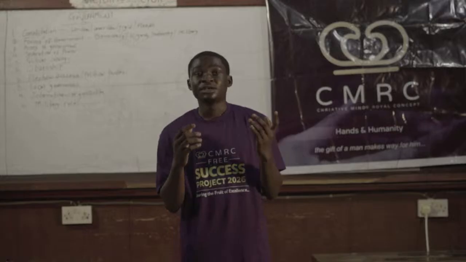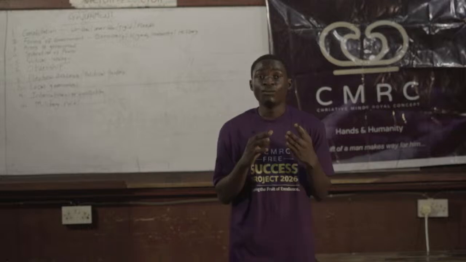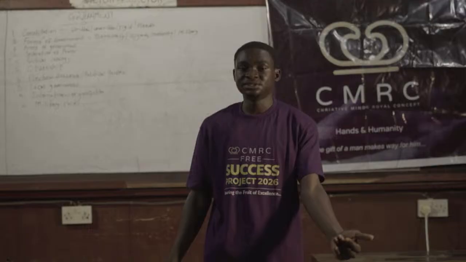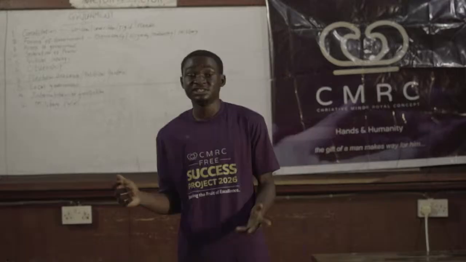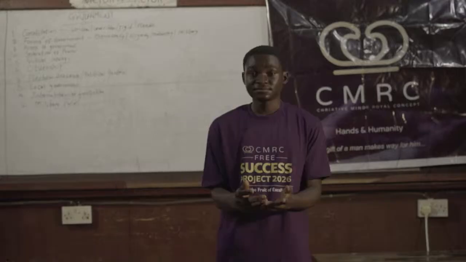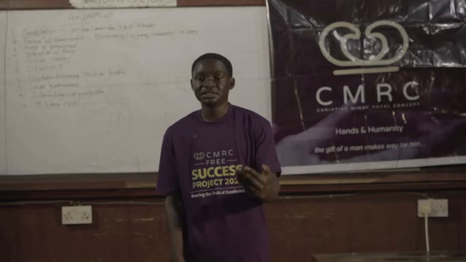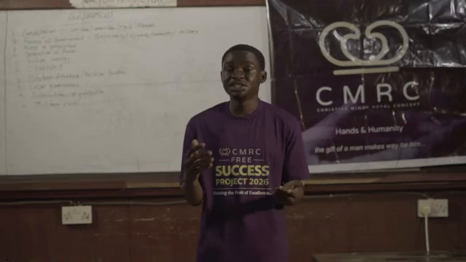Now, starting from the first one, let me start from the executive council. The executive council, you will always see them saying that the executive government, they implement policy, they formulate policy. They're expected to make policies, and to implement policies that are to be carried out in everyday activities.